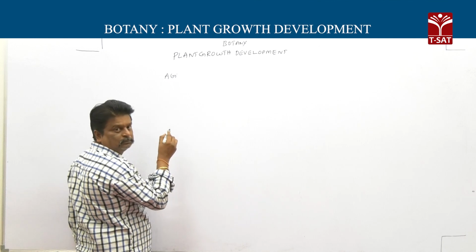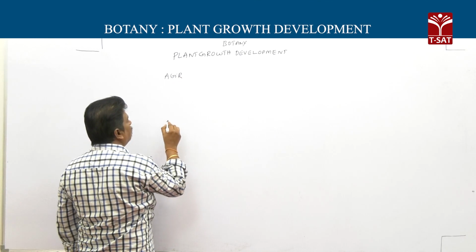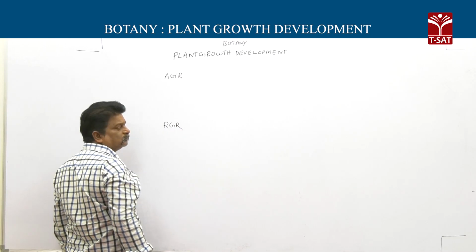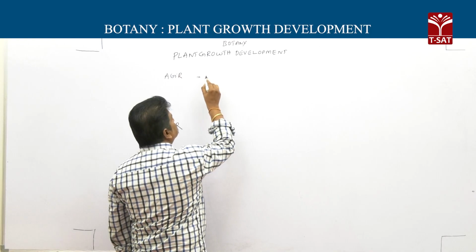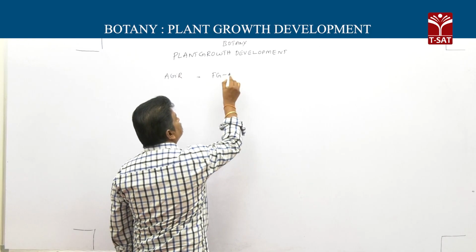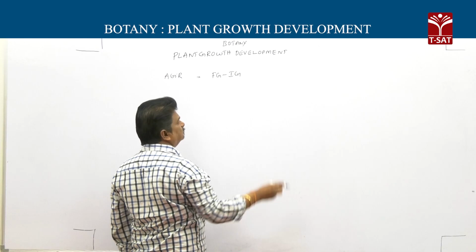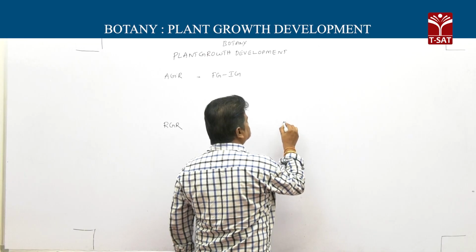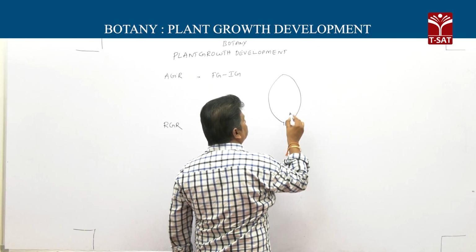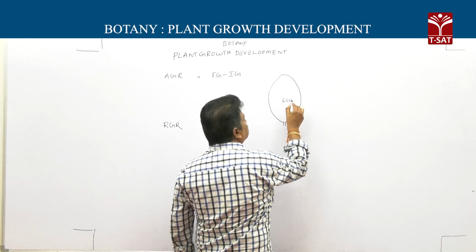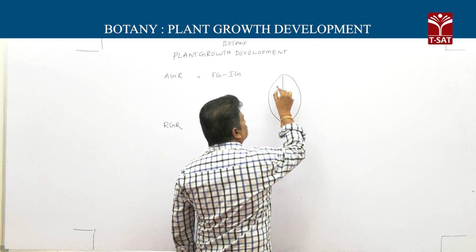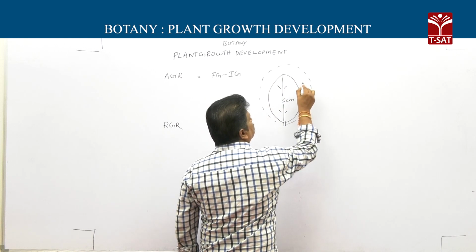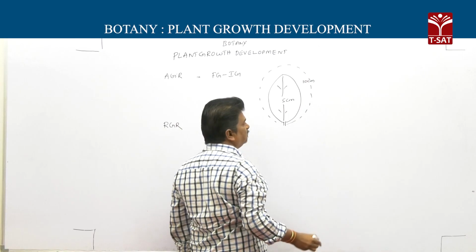Next, absolute growth rate and relative growth rate. In simple terms, absolute growth rate means final growth minus initial growth. For example, here there is one leaf, A. Its initial growth is 5 centimeters, final growth 10 centimeters.